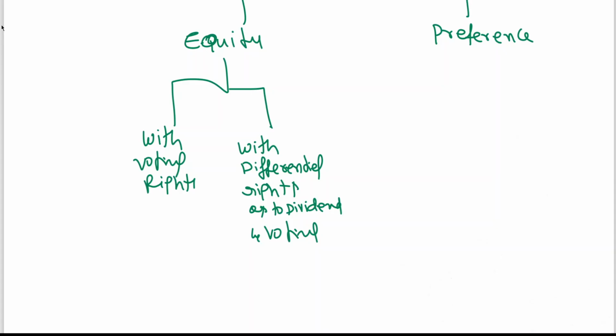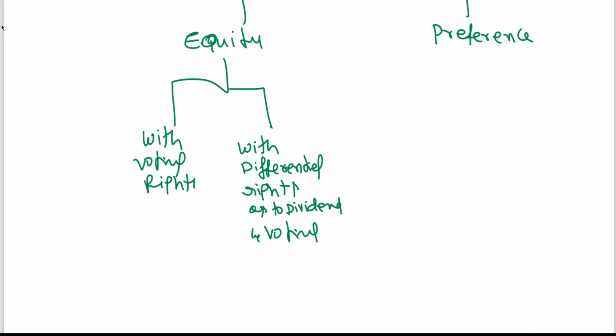You learned in foundation that share capital is of two types, equity and preference. Preference shareholders have priority over equity shareholders in terms of dividend and repayment of capital in case of winding up. They also have a fixed rate of dividend.